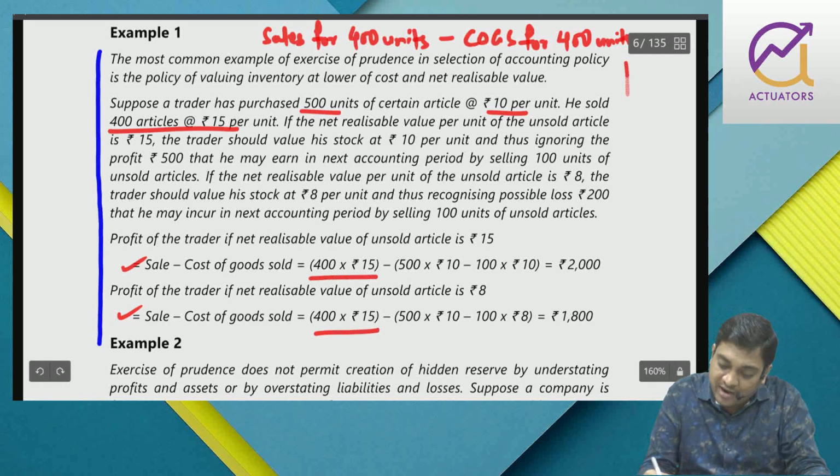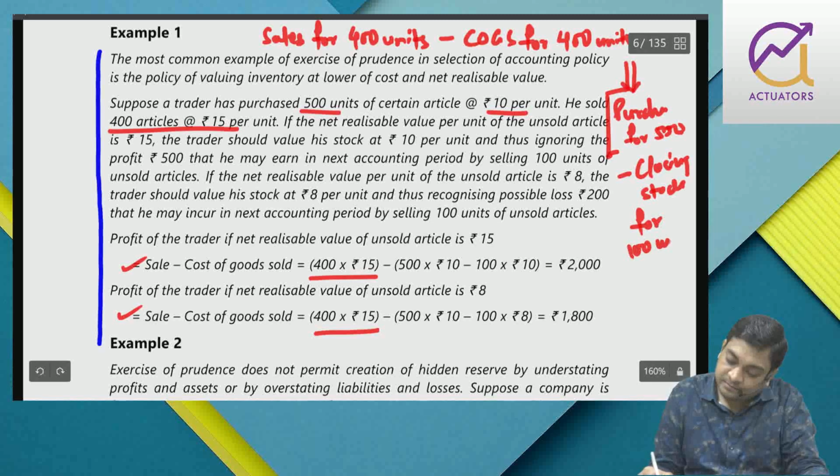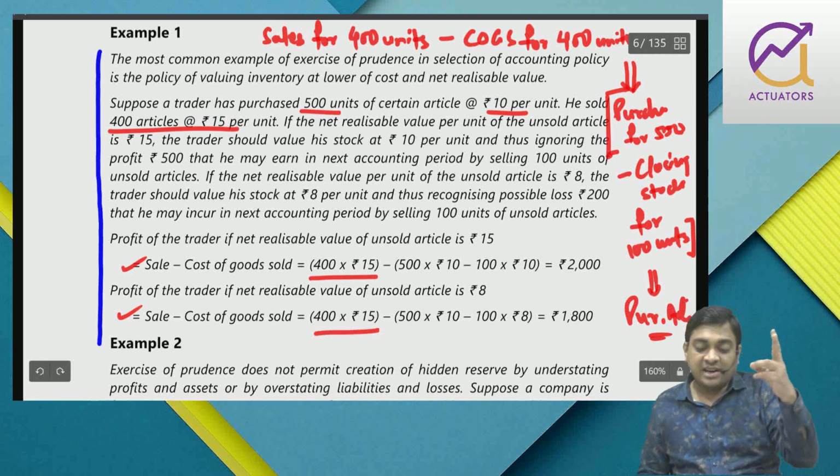Now how do you get COGS of 400? Purchase for 500 units minus closing stock for 100 units. So automatically you get purchase adjusted. So they have taken two examples.